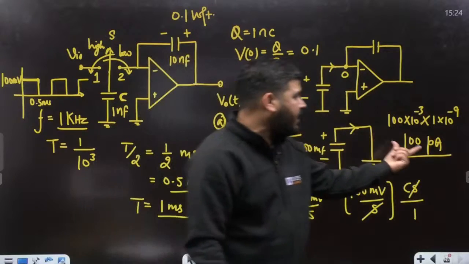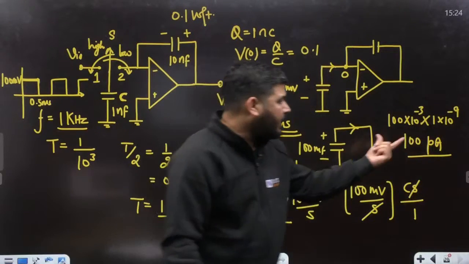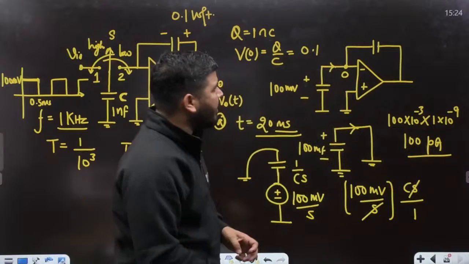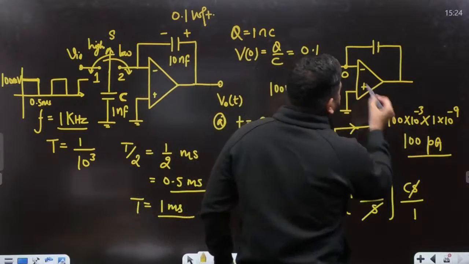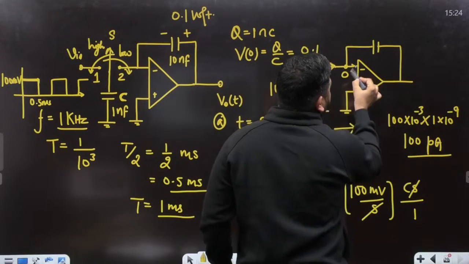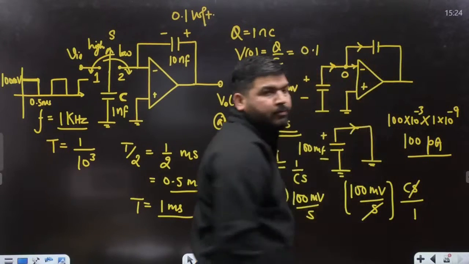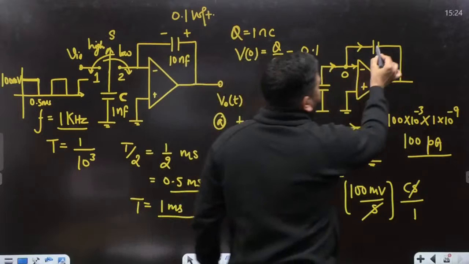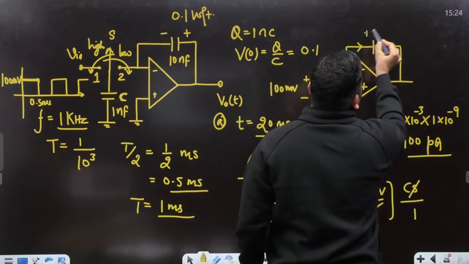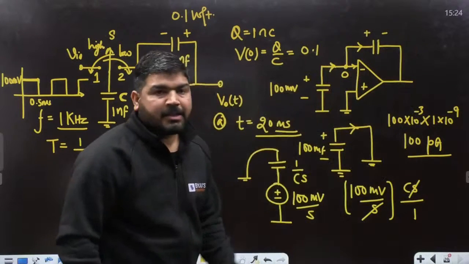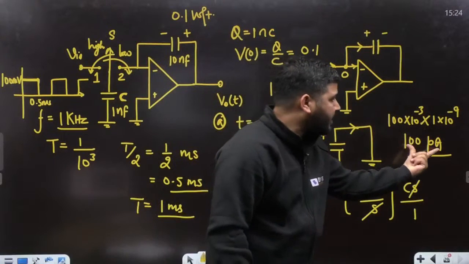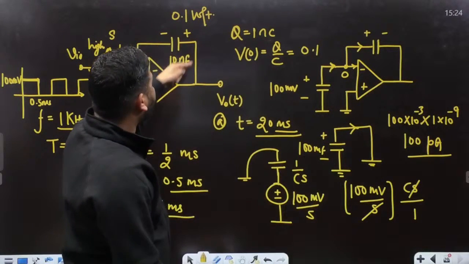It means the current will be just an impulsive current, and it will be in picoampere. Now if this current is coming like this, obviously this current cannot enter the op-amp, so the entire current has to flow via this. Now tell me, what is the change in the capacitor voltage? The change in the capacitor voltage will be equal to this current into 1 by Cs.